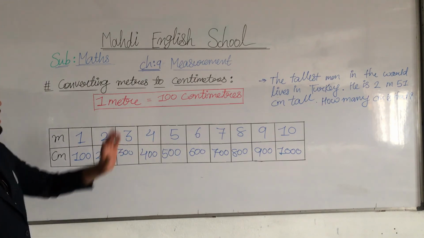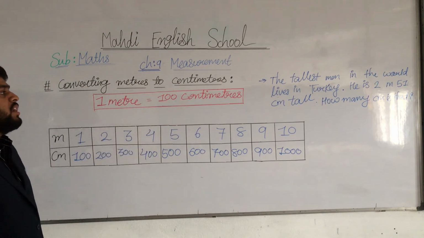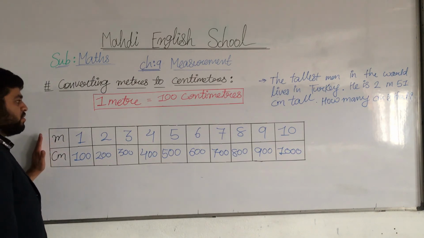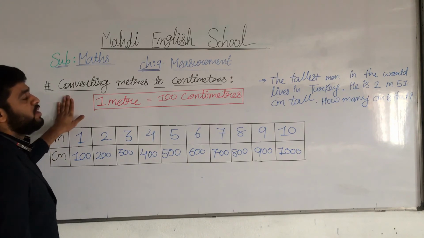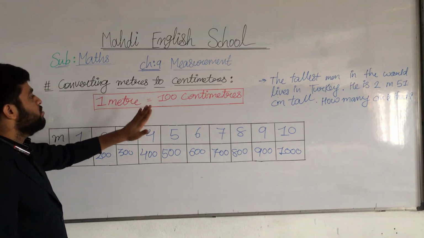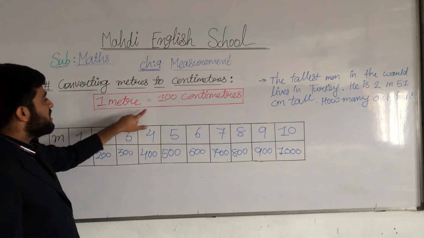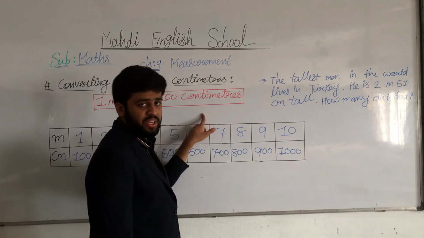Before we move on to this question, first of all I will explain this table to you. What is the new topic? Converting meters to centimeters. So 1 meter is equal to 100 centimeters.